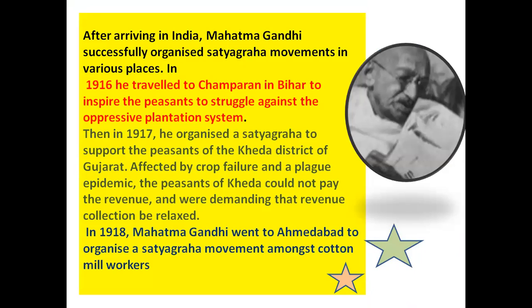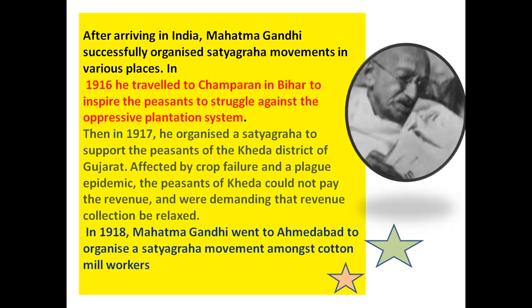So when Mahatma Gandhi came to India, he started visiting all over India. First of all, he went to Champaran in 1916. He traveled to Champaran, Bihar, and he saw the struggle of the peasants, and he tried to fight against that, and it was solved also. In 1917, he organized satyagraha in support of the peasants in Kheda village. Kheda district is in Gujarat.